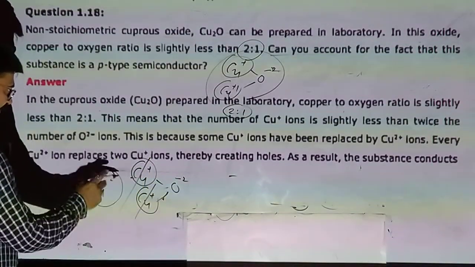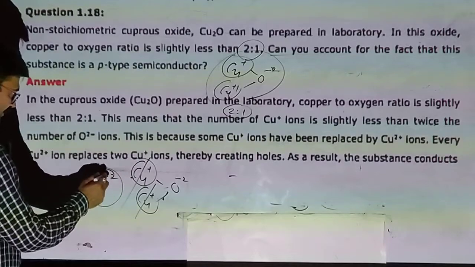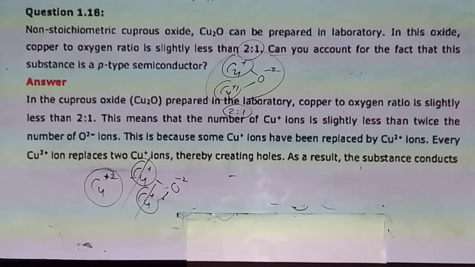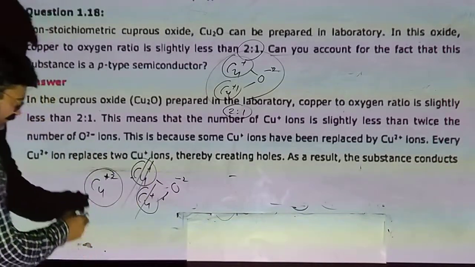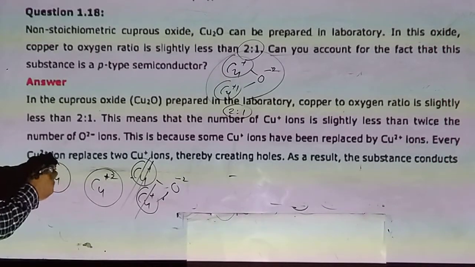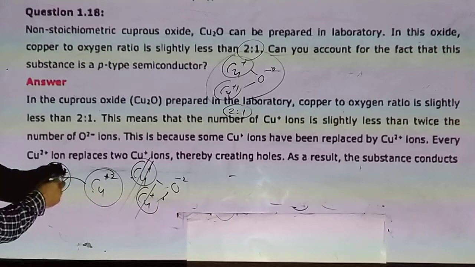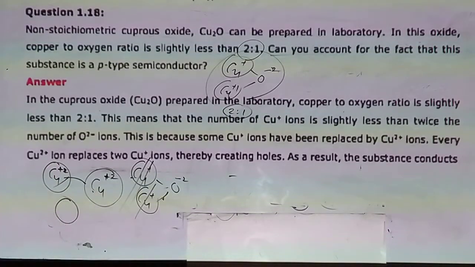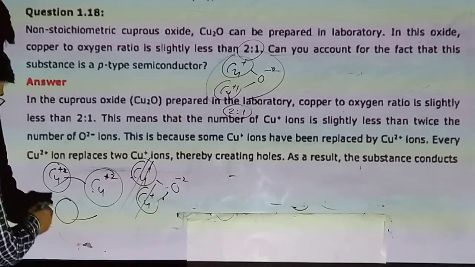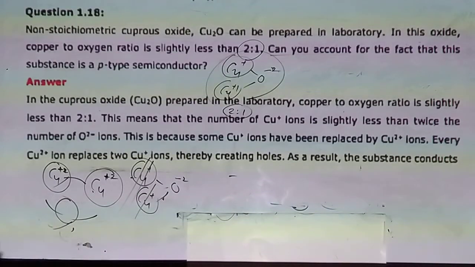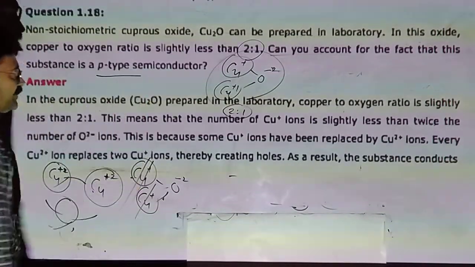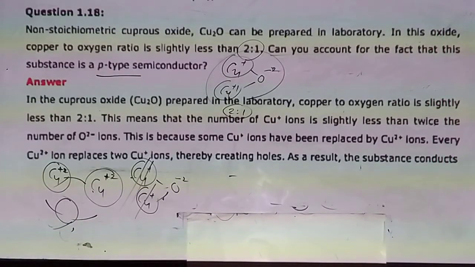Instead of them, there is 1 Cu+2 ion present. So one hole will be filled by Cu+2 and one remains vacant. So the vacant hole behaves like a positive charge. So yes, we can say that it is a p-type semiconductor.